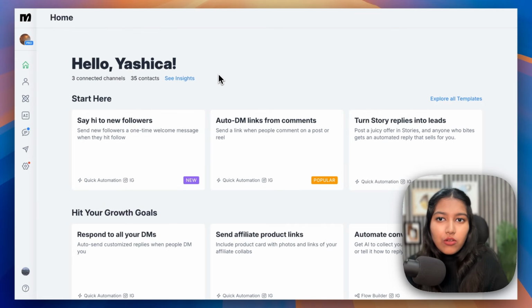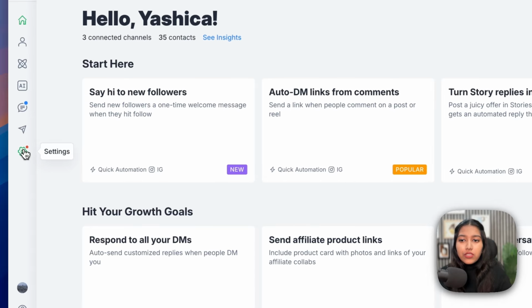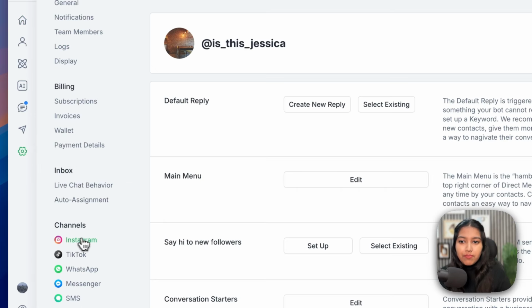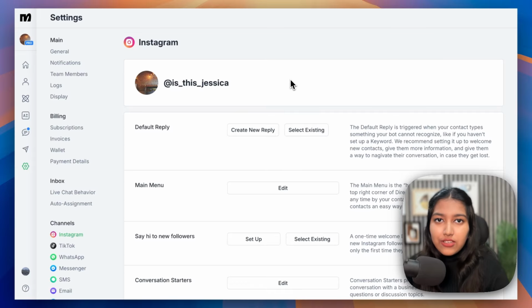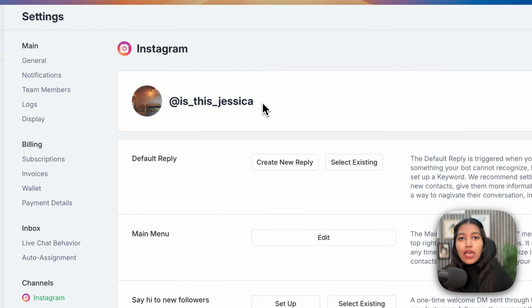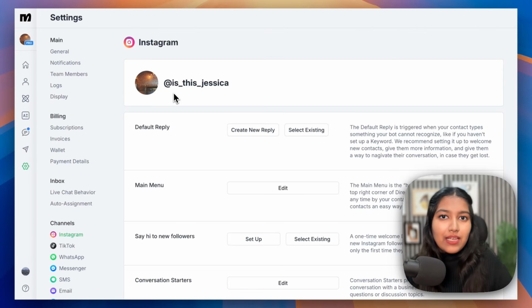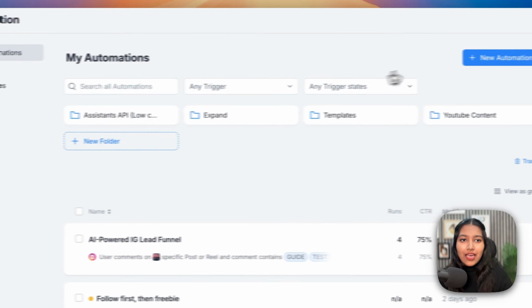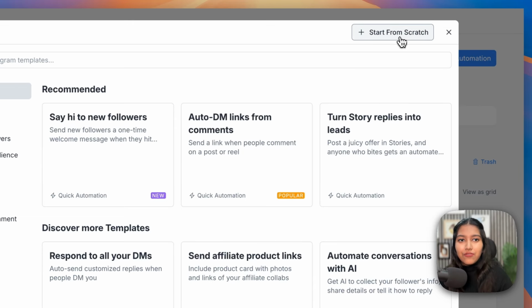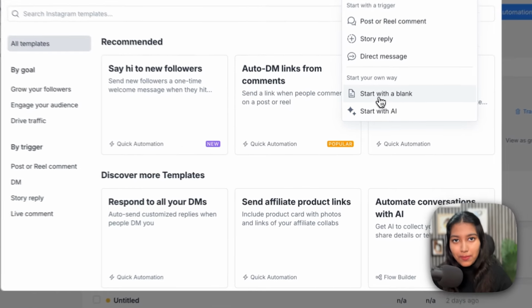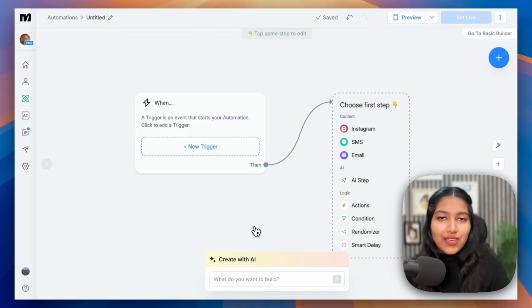So after you've created an account on ManyChat, you're going to land here. Then head over to the settings and then head over to Instagram. Now here, make sure you connect your Instagram page. And this is going to be the exact page where you're going to post these reels or photos and from which the DMs are going to be sent to your visitors. Make sure that your Facebook and Instagram accounts are connected to each other for this connection. So once you land here, all you have to do is simply log in into your page and that should connect it right here. After that, head over to automations and click on new automation. After that, select start from scratch and select start with a blank. Alright, so that gives us a blank canvas to get started with.